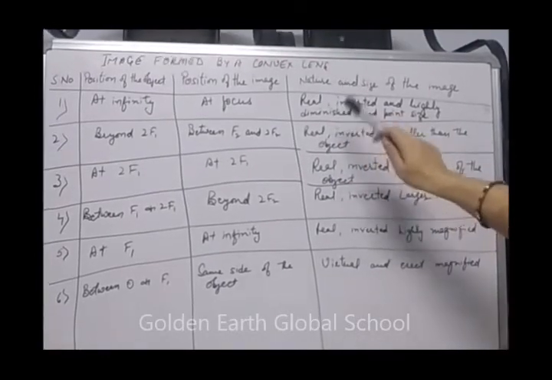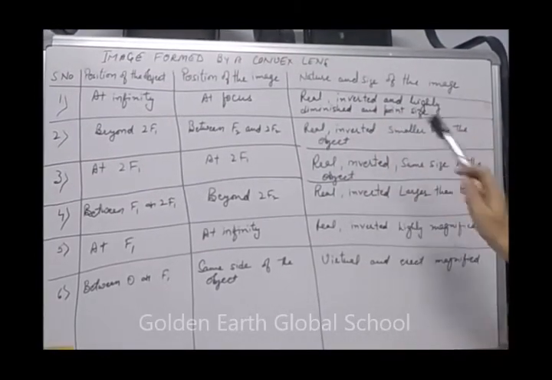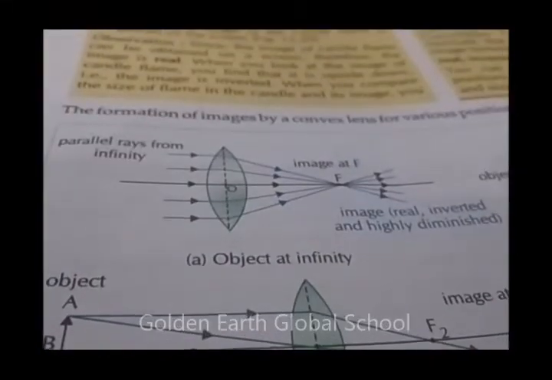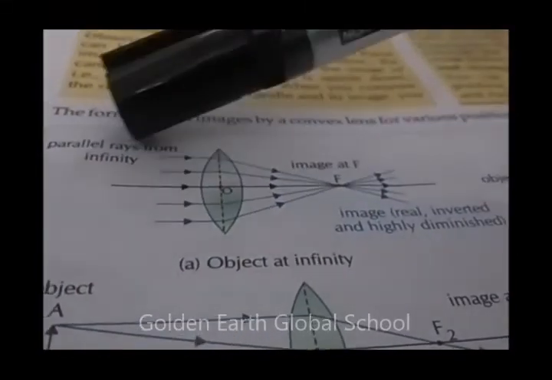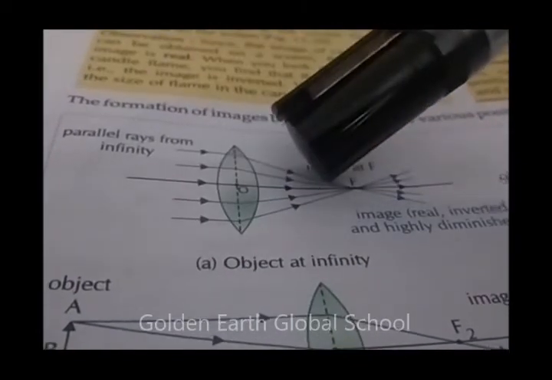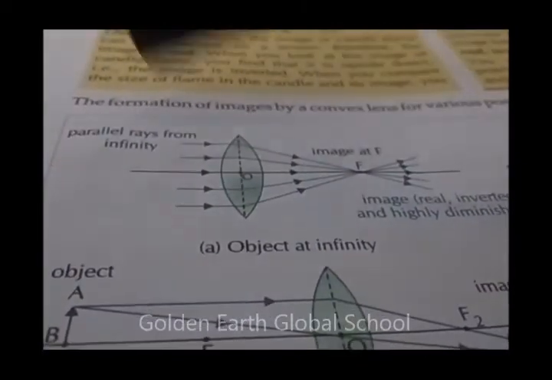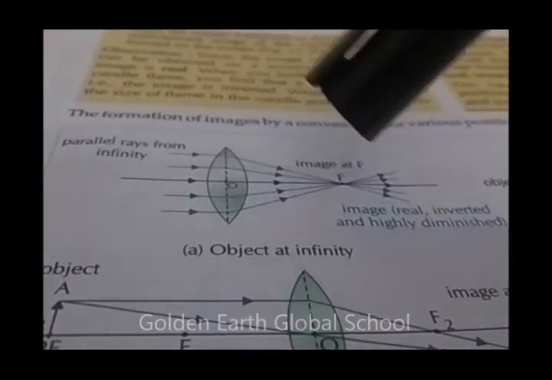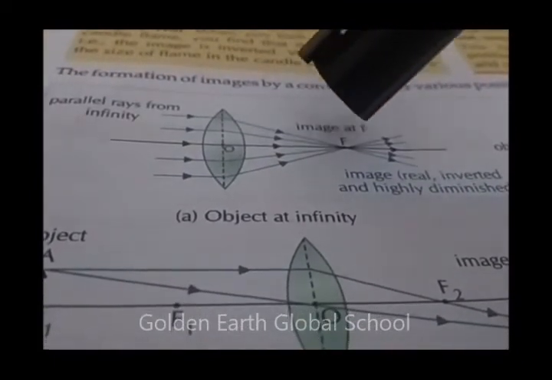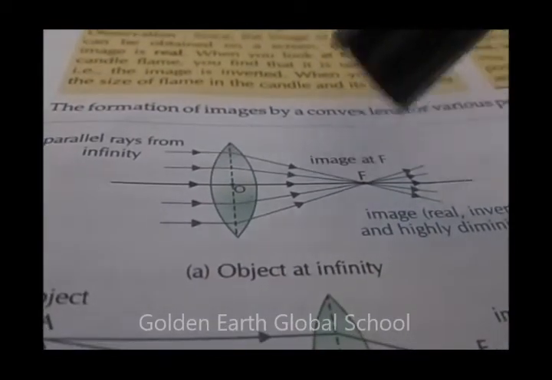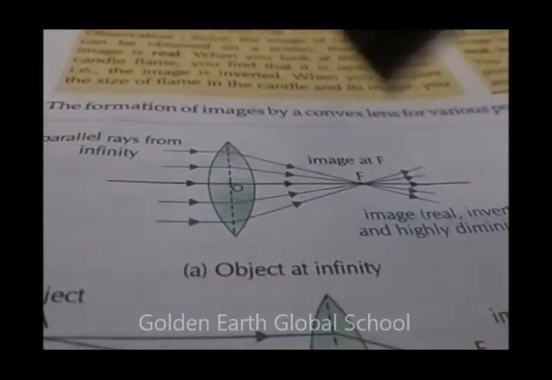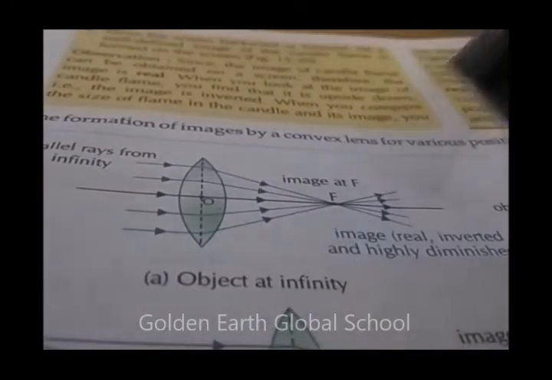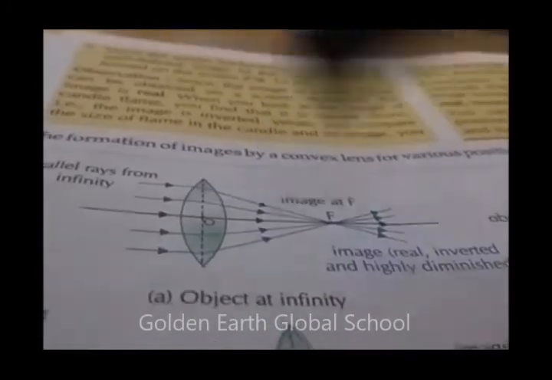The image formed is real, inverted and highly diminished, point sized.